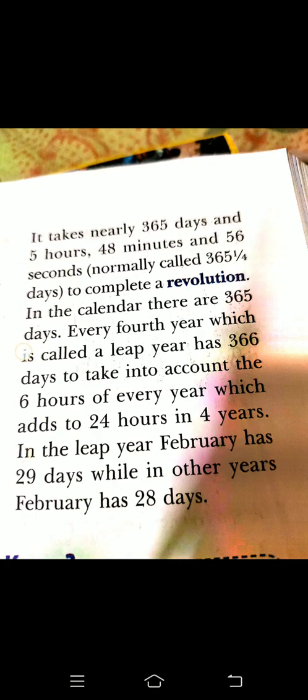So let's check it. Basically, beta, have you seen this? 365 days and a quarter day, a quarter day means 6 hours every year.